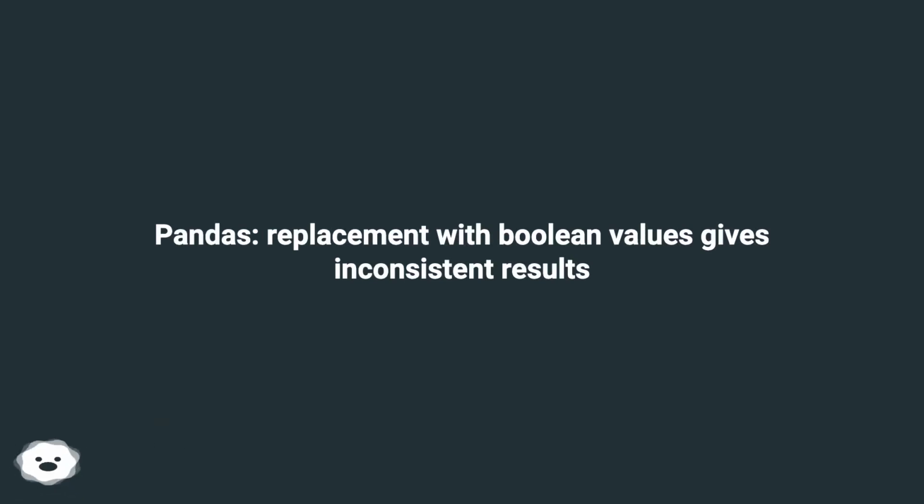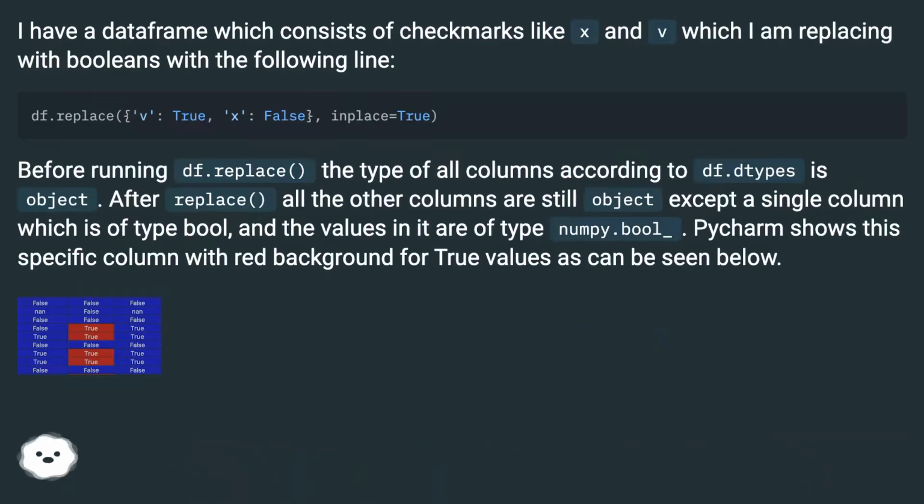Pandas: replacement with Boolean values gives inconsistent results. I have a data frame which consists of checkmarks like X and V, which I am replacing with Booleans with the following line.